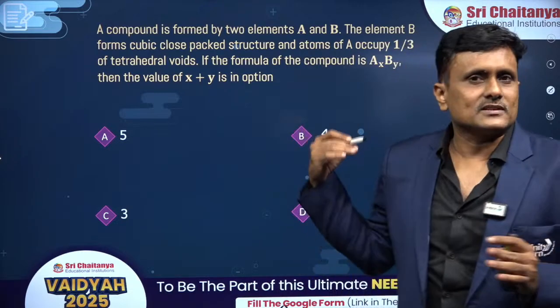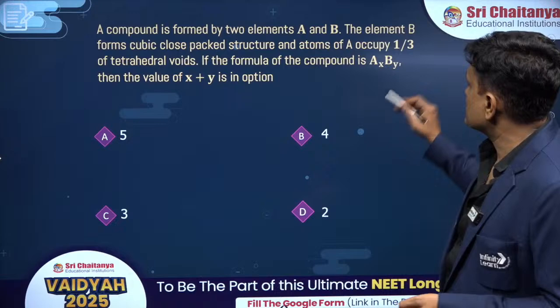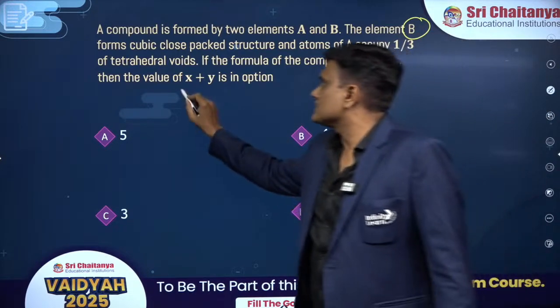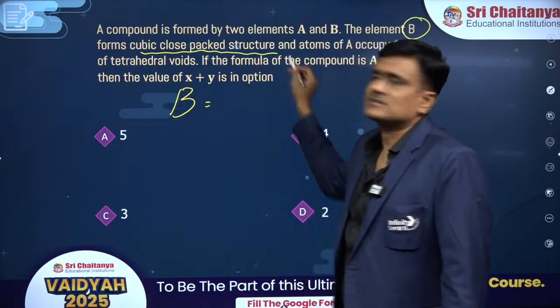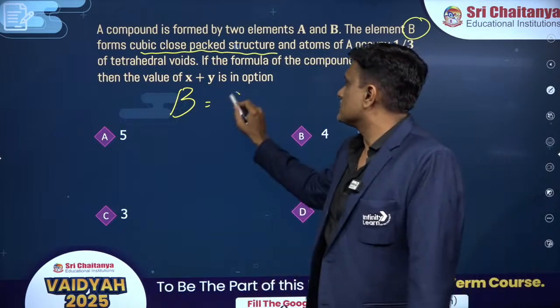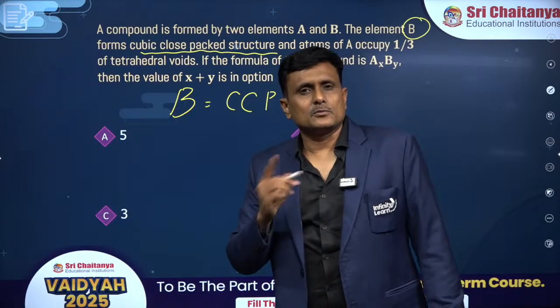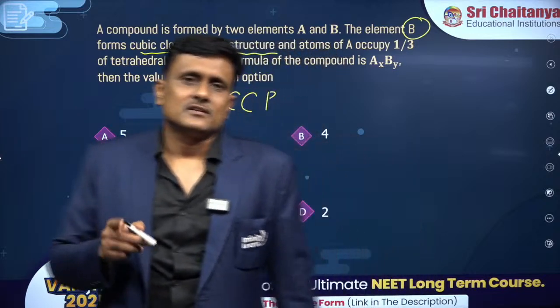Look at the corners, look at the face centers. Let me brief you. If you take this structure, you can see the element B. Alright, so you guys can see that B is forming cubic close packed structure, which is nothing but CCP, the closest packing in cubic unit cell.